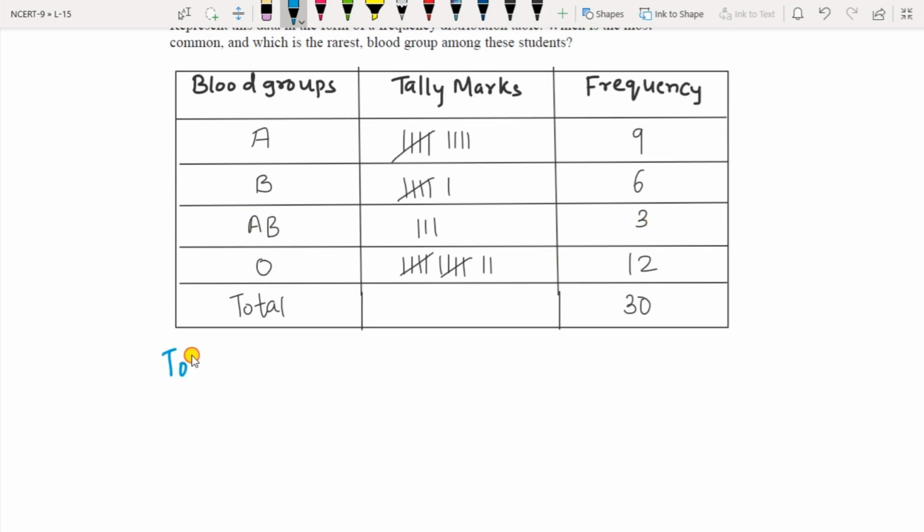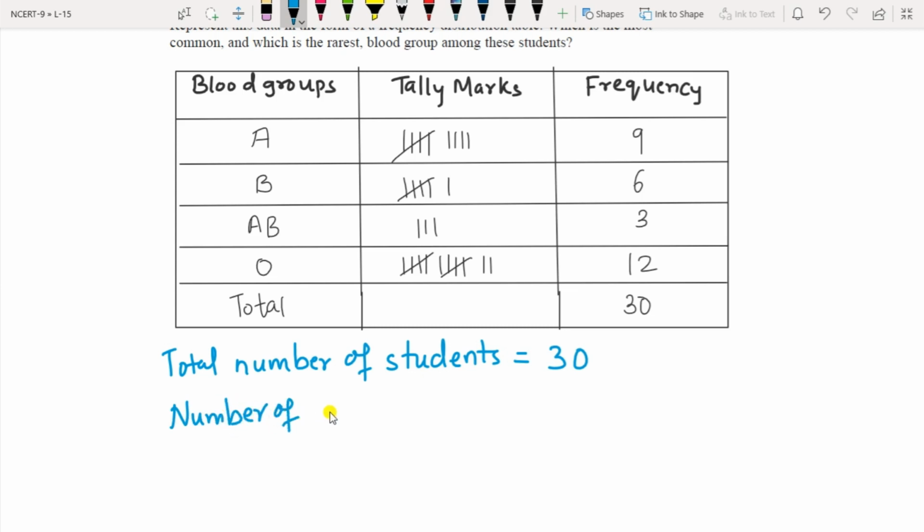The total number of students in the class is 30. The number of students with AB as the blood group you can see from the table: they are 3.